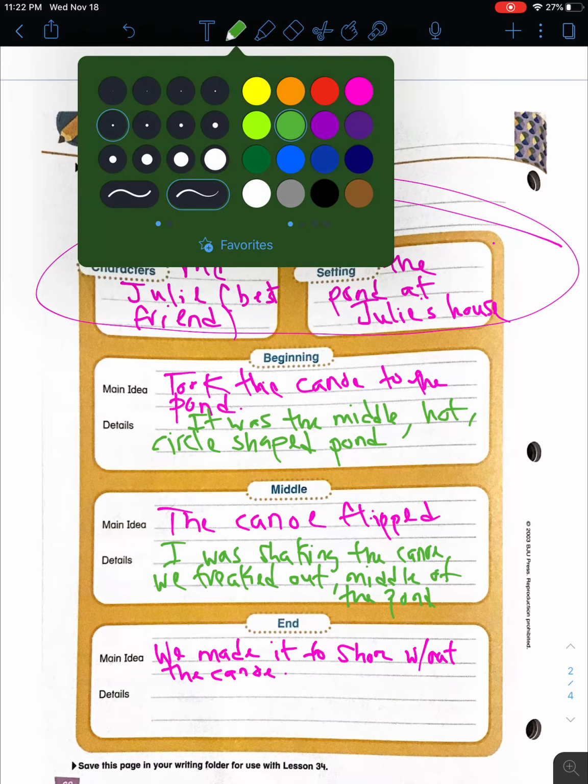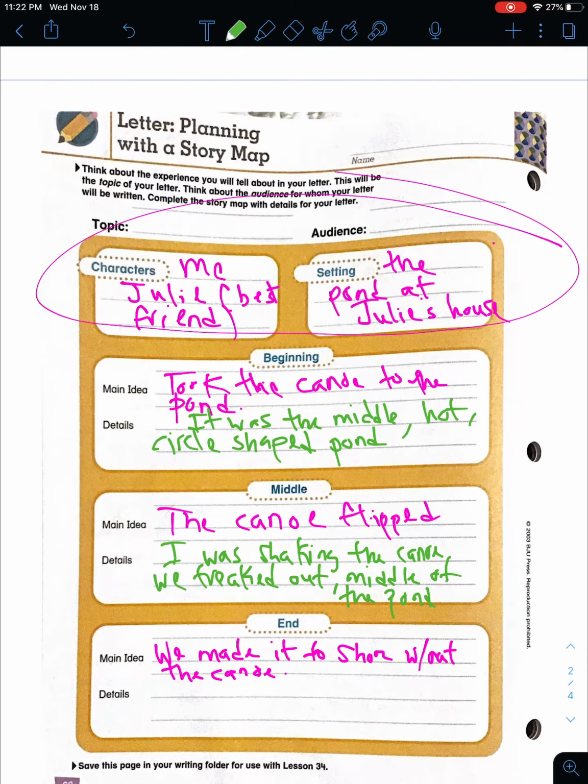Alright. Then I'm going to get my green again. I'm going to add some more details so I don't forget, to make my writing look better. To make my story sound better. People don't want to listen to a boring story, so you have to add details. Now notice I'm only giving details about what my story is about. I'm not talking about how I flipped a canoe with Julie one day, and then that same day we went and had Chinese food. That's not the part of my story. The part of my story is that we flipped a canoe. That is the main part of my story, okay?